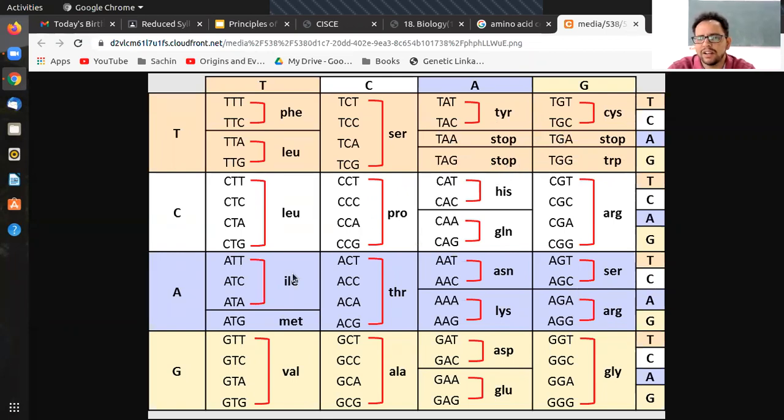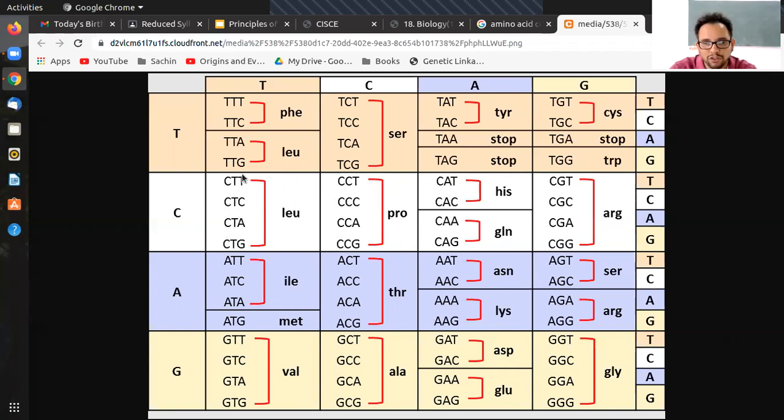Okay, and this is the chart, which shows the possible combinations. Yesterday I was speaking of one more thing, where the last base pair changes. If you look here, CTT, CTC, CTA, CTG, that means the last letter can be A, T, G, or C, and all of them will always code for leucine, which is one of the amino acids.